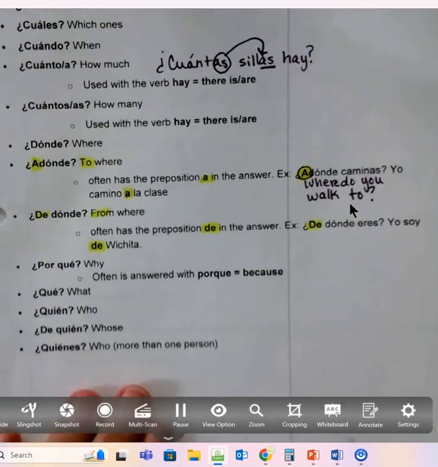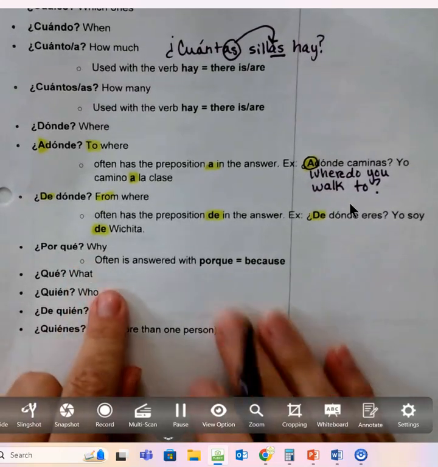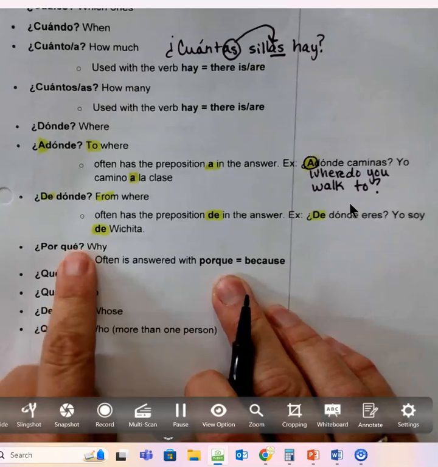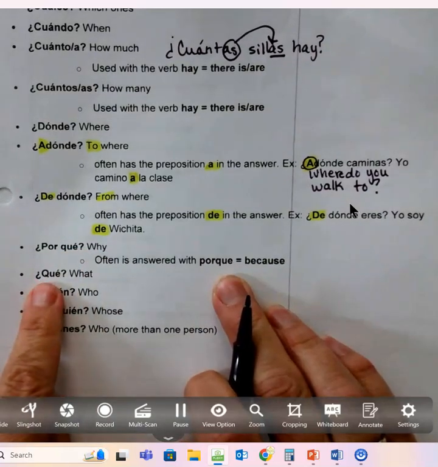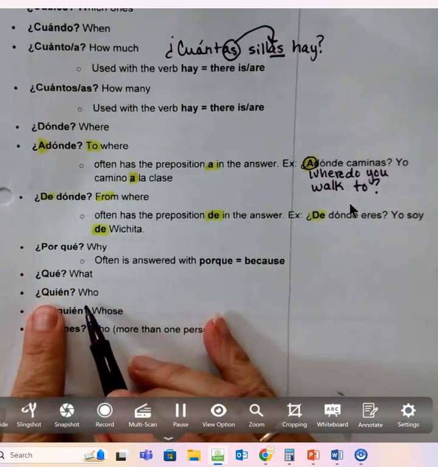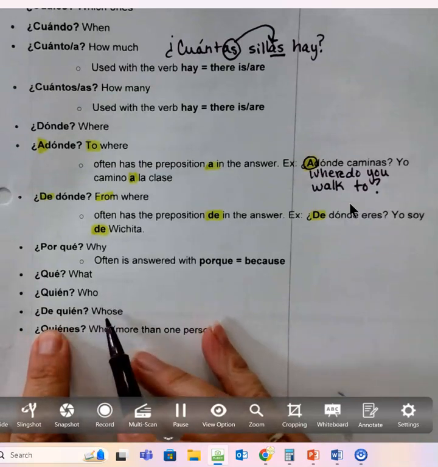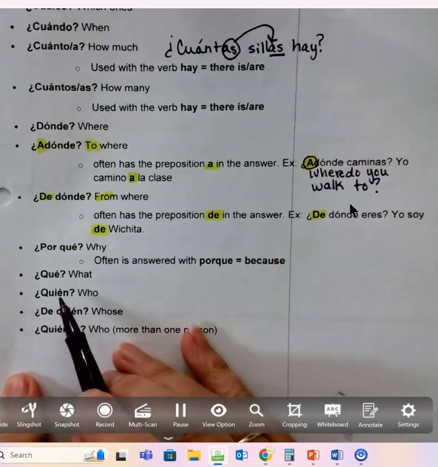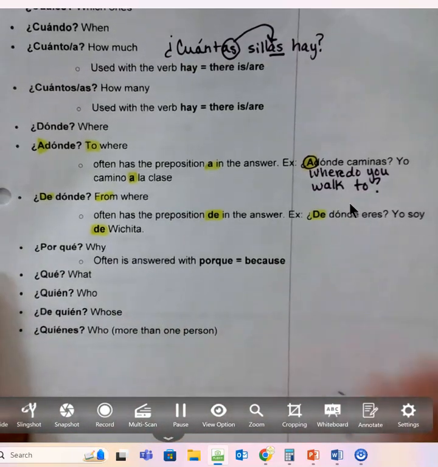Por qué is new. We talked about it a little bit ago. It means why, often answered with porque, no accent, squished together as one word. Separated with an accent, that's the question word. Qué, we already know, means what? We know quién, we know de quién, whose, and we know quiénes, who, plural. So these are not new, but por qué is.